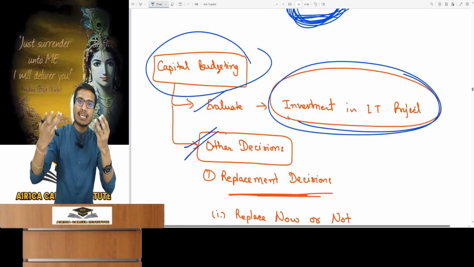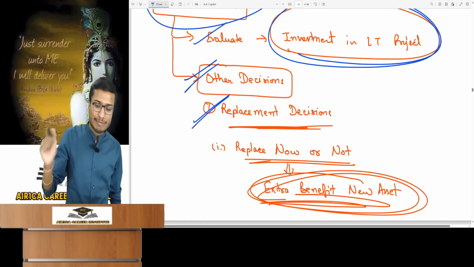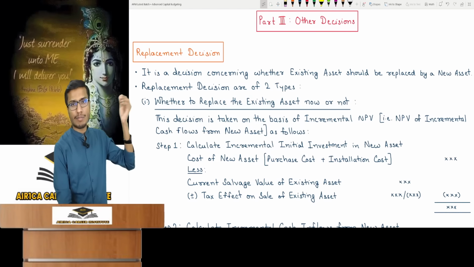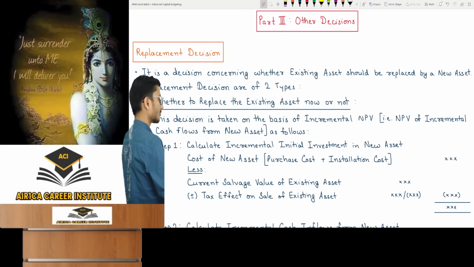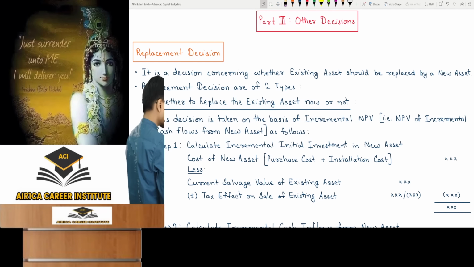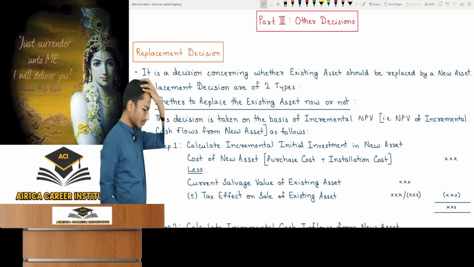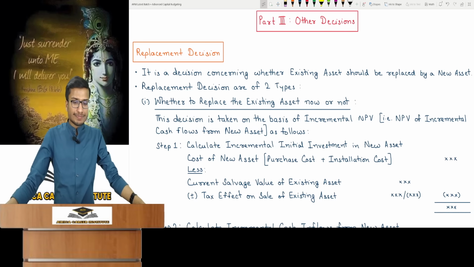Now, capital budgeting also has other branches where you make other types of decisions. The very first among them is replacement decisions. You need to understand them as they are easy to grasp. Now please pay attention.